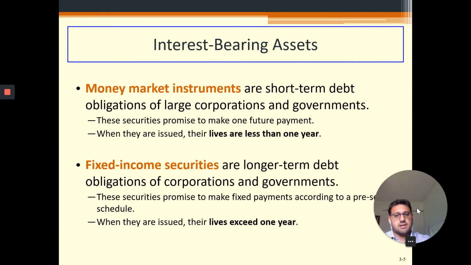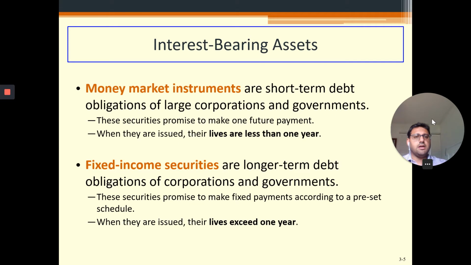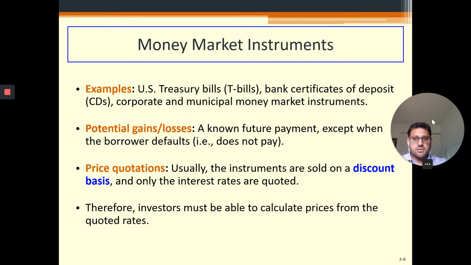In the case of fixed income securities, these are long-term debt, beyond 1 year, and according to a predetermined schedule, the interest payments keep happening. Finally, at maturity, the last interest payment happens, and the face value is also given back to the investor. First we'll talk about the money market instruments. Examples are US T-bills and bank certificates of deposit. Usually their maturity is 1 year or less.